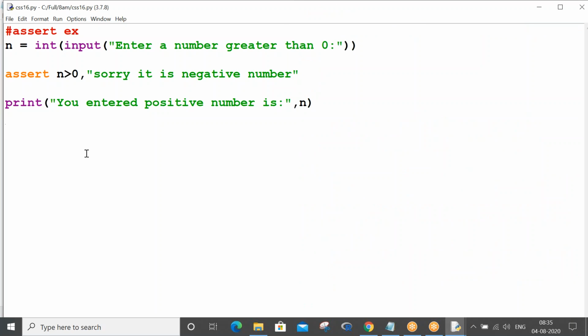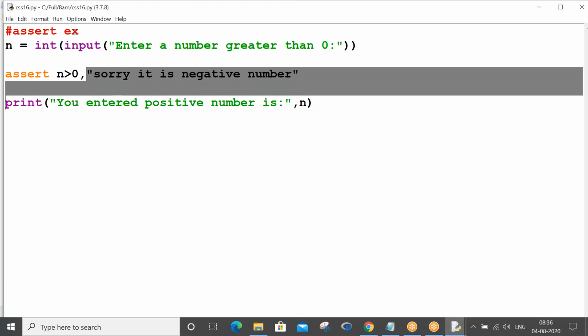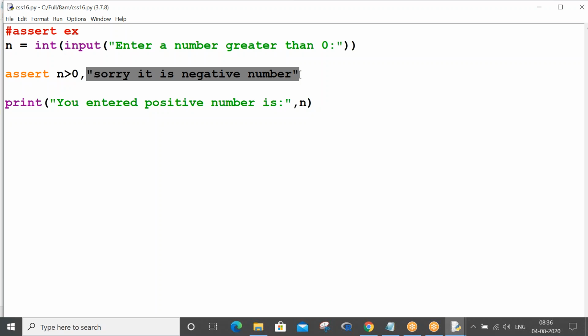How to handle this assertion error we will see in exception handling concept. Basically this is not any great control statement you learn much as such. Just that when you give the assert statement, the user defined message will come. This will be taken by assertion error exception class and printed whenever the condition is false. If condition is true, automatically further statements in the program get executed, not in the block. So that is what is called assertion error.